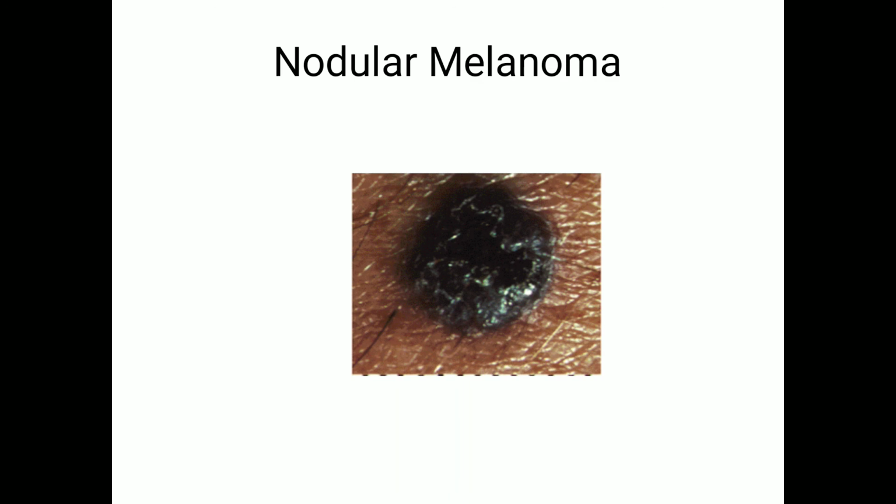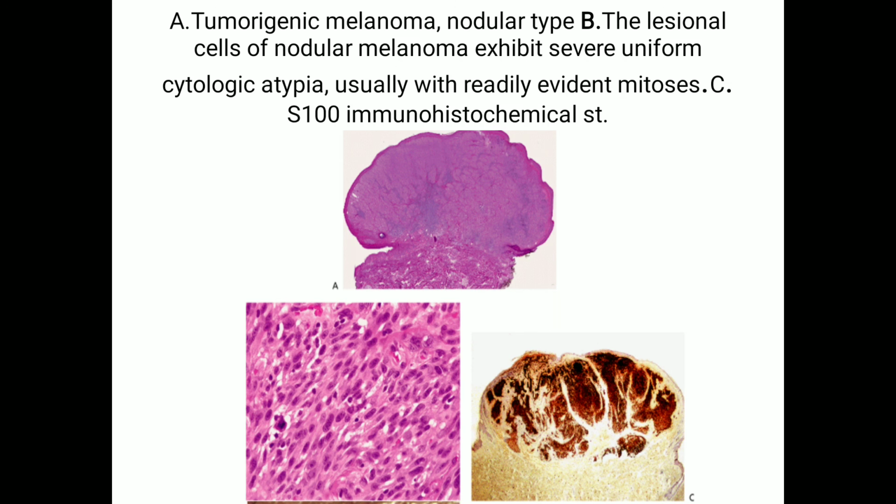The figure shown is of nodular melanoma. The above figure first shows tumorigenic melanoma, nodular type, and the lower figure on the left shows the lesional cells of nodular melanoma exhibiting severe uniform cytologic atypia, usually with readily evident mitosis. On the right hand side, S100 immunohistochemical stain is seen. Cells are positive for S100.